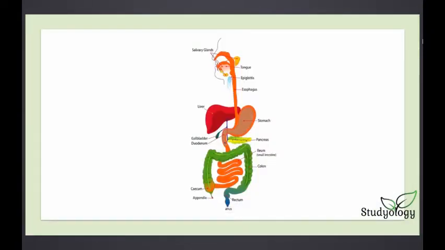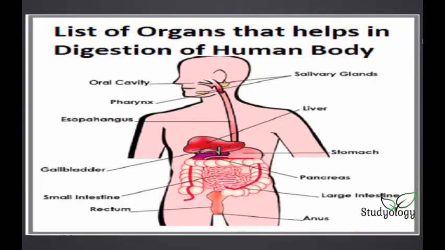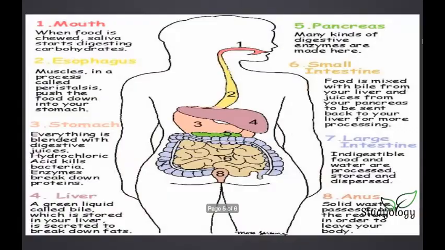So, this is the digestive system. You can see there are different organs. This is a list of organs that help in digestion in the human body. Now we'll be learning what each of these organs does in your body, or how these organs help in digestion.